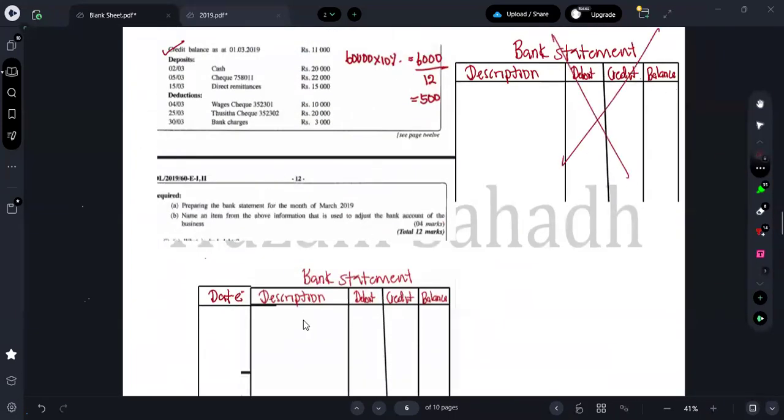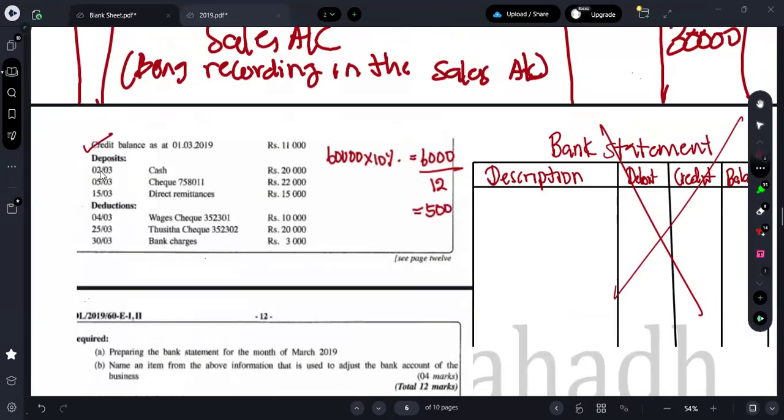Okay, so let's do one by one. First one is, on 1st of March 2019, we have a balance of 11,000. So that balance I can take directly to the balance column. Next one we should do in the order, guys. We can't do as we prefer. We should do according to the order: 2, 5, 15, 4, 25, 30. Which one has occurred first? First one is this 2. So what's happening?